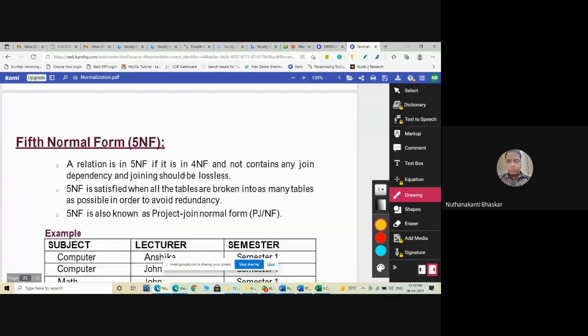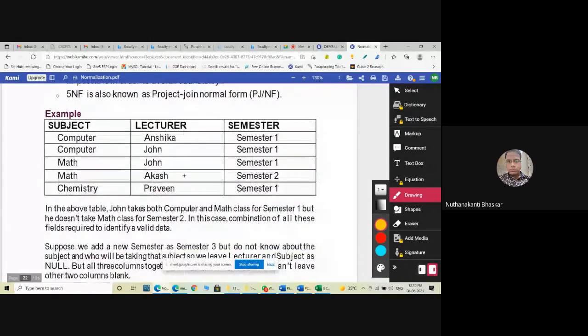Here I will show you some more examples for this. Subject, lecturer, semester. Tell me, this is not in fourth normal form, right? Is there any multivalued dependency here? Yes or no? Because the fifth normal form is applied immediately after the fourth normal form. At the time of fourth normal form only, we can apply the fifth normal form. That's why this is not in fourth normal form.